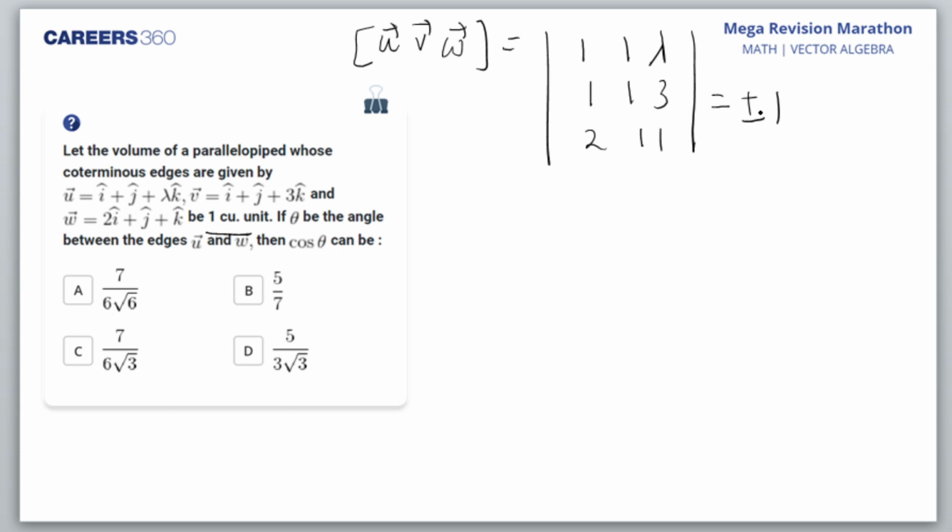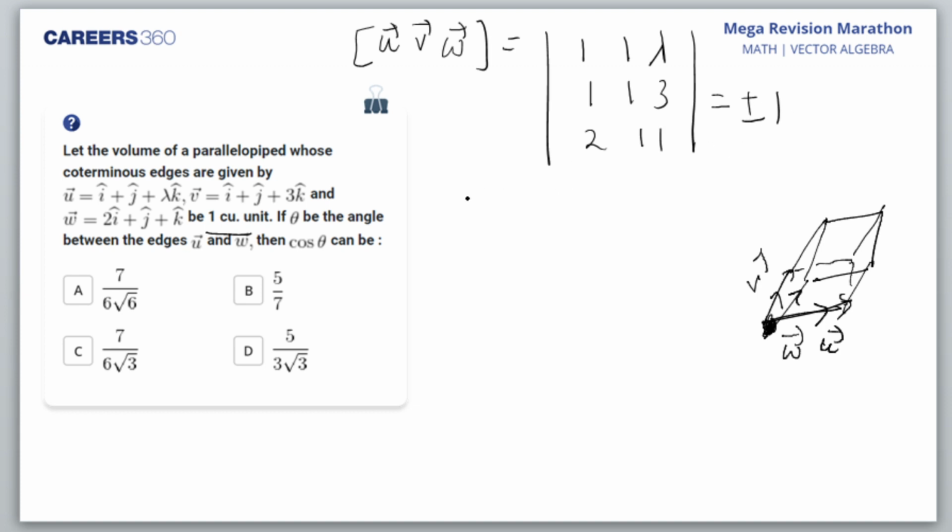Asmita, I told you coterminous edges means edges whose initial points are the same. For example, when I'm making a parallelepiped, these are the coterminous edges. This is the base and this is another one. So these three edges I'm talking of. This is U, this is V, and this is W. That means their initial point is the same. Then the parallelepiped is formed. I hope you understood. So I have to write it plus minus 1.